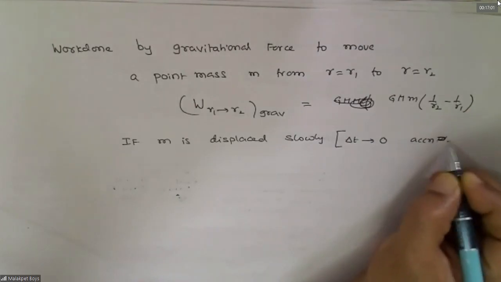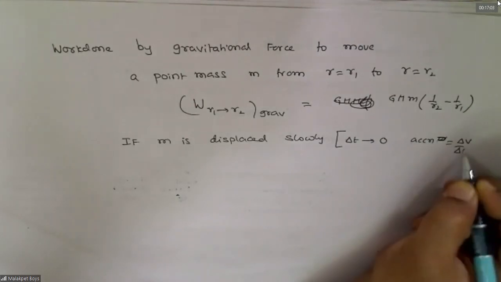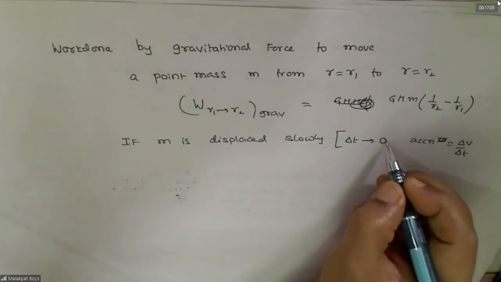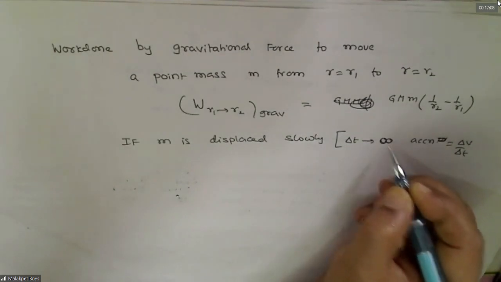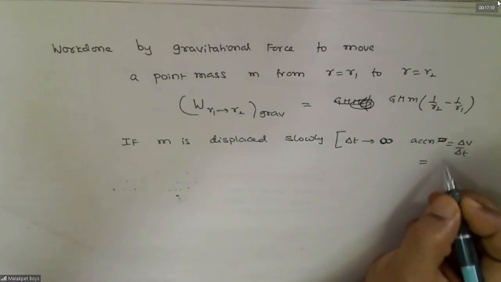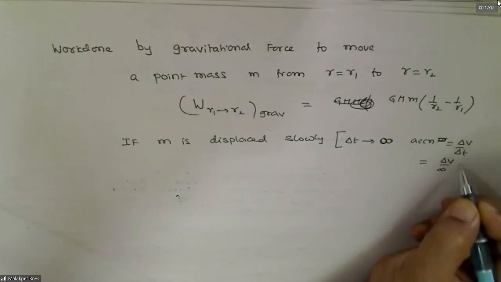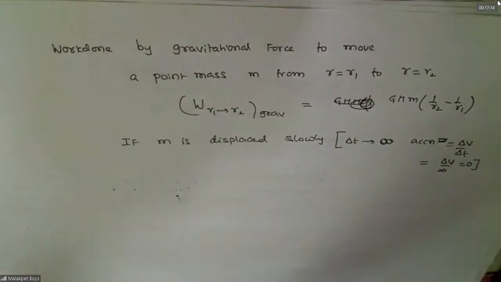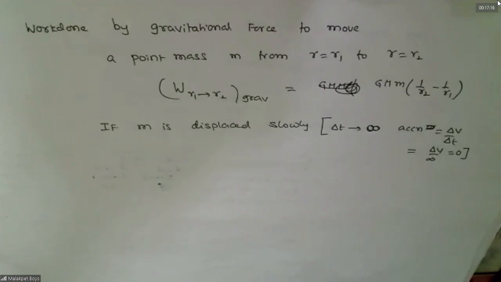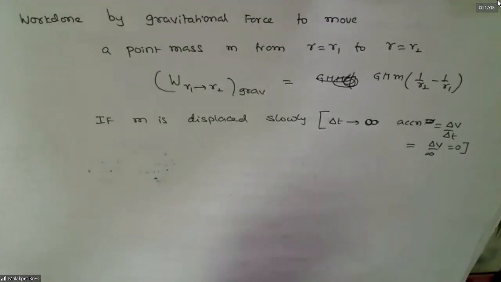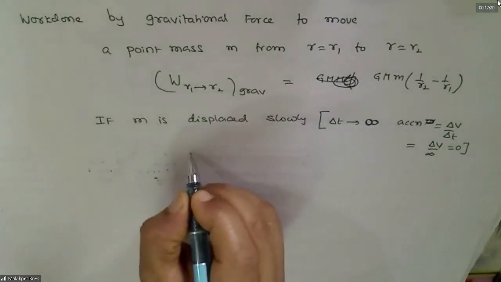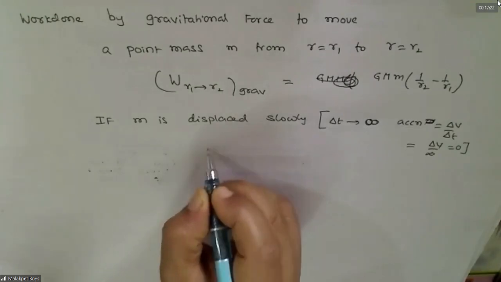Acceleration is delta V by delta T. Slowly means it takes a long time, so this will be delta V by a long time. What is that? Zero. That is the meaning of this. I told you many times, you're forgetting. Slowly means that acceleration is zero.